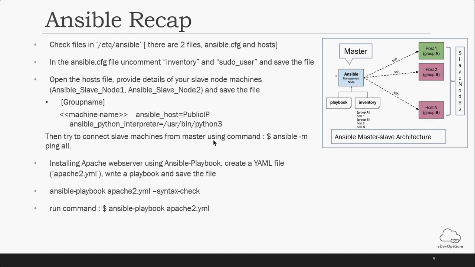And one more thing, while you create these slave nodes, to communicate from the master node to the slave node, we need a mechanism so that both can talk to each other, so that the master machine can easily SSH to the slave machine. That will be achieved by simply sharing the public key of your master machine with the slave nodes.